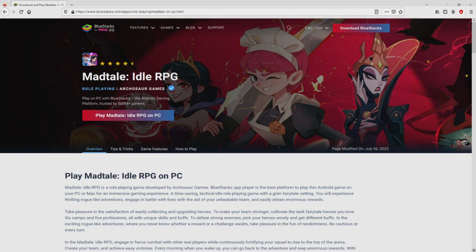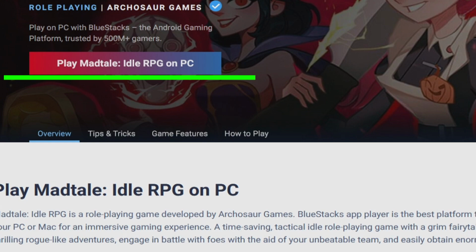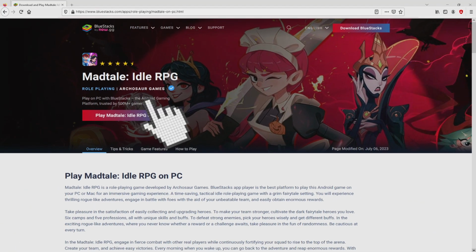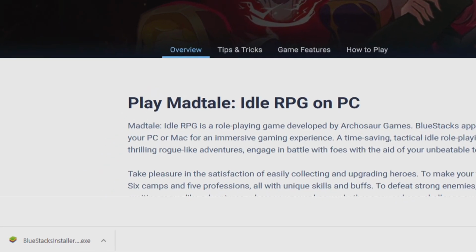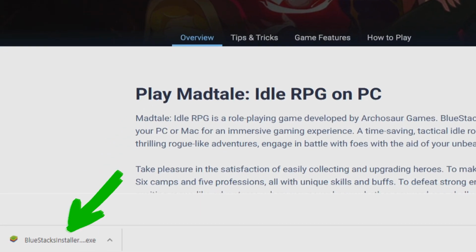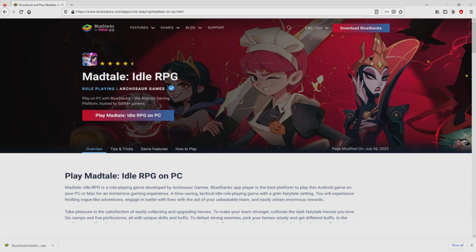Then, we are on the way to proceed to download Madtale by simply clicking on this button Play on BlueStacks that I have marked in green color. We then click on the button. Of course, the download takes no time at all. Voila, here is the download. It is an executable file. What we have to do is to run the executable file, so we have to click on the file.